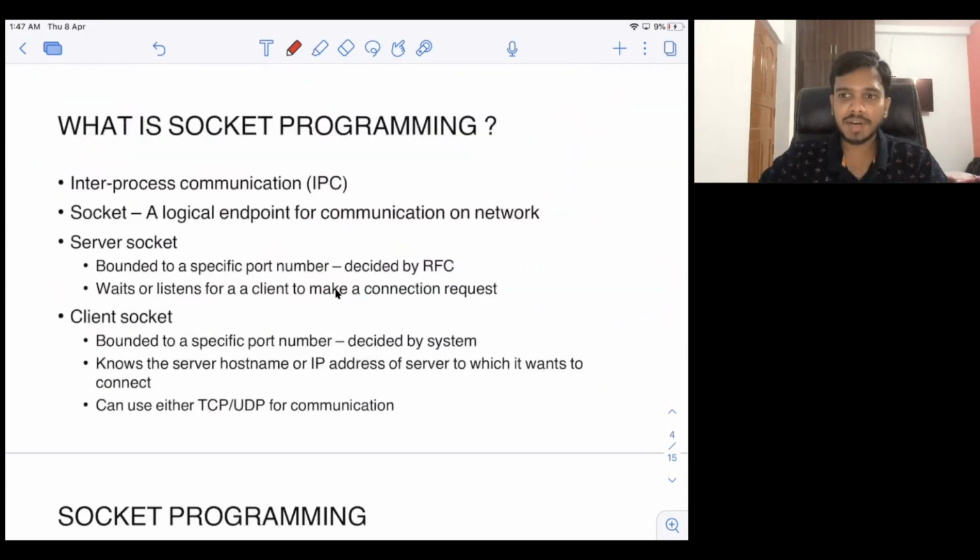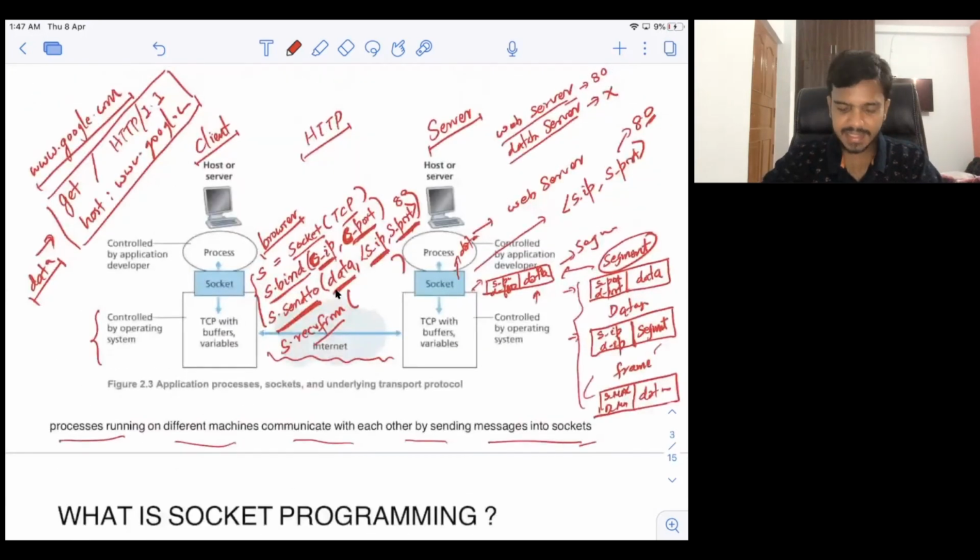Now the next question is, what is socket programming? Okay, so socket programming, if you see from here, it is just inter-process communication. So you have one process here, you have one process here. Now both of these processes want to communicate. Now socket programming is helpful here. That's what we have done here.